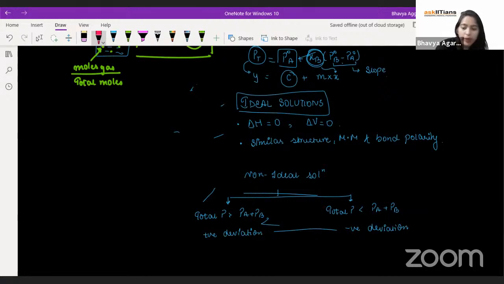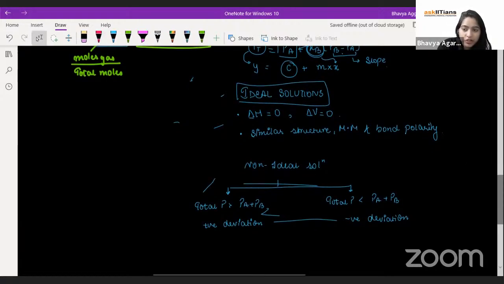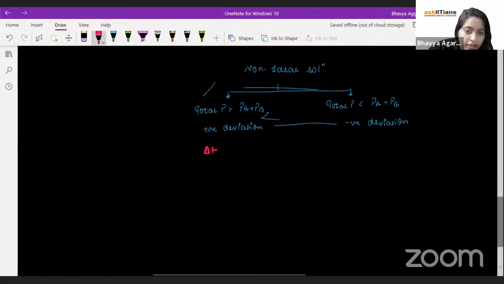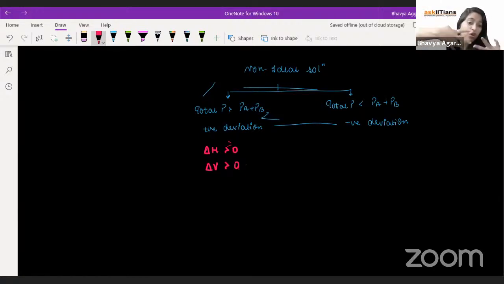Here we are aware of the conditions of positive deviation. Delta H mixing is greater than 0, which means an endothermic process. Delta V mixing is greater than 0, so total volume will increase. Why will it increase? Because the two things are not that strongly miscible. They do not interlock with each other very well.